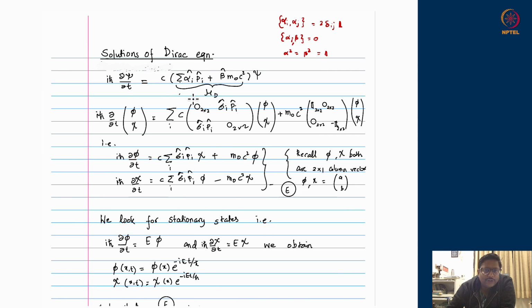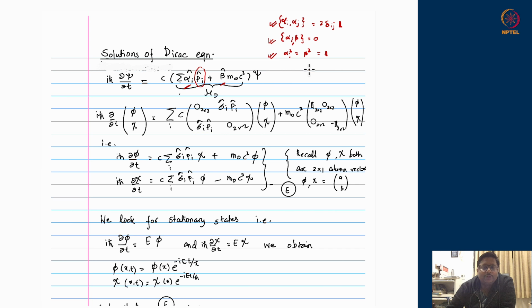to a Hamiltonian which is made up from i h bar ∂/∂x, which is the momentum operator, multiplied with not some constants alpha 1, alpha 2, alpha 3 and beta, but matrices alpha 1, alpha 2, alpha 3 and beta. These matrices satisfy certain conditions: the alphas have their anti-commutator equal to twice delta ij, alpha and beta anti-commute perfectly, and the squares of individual matrices, all the alpha i's and beta, are identity.